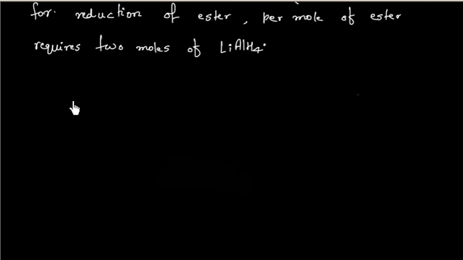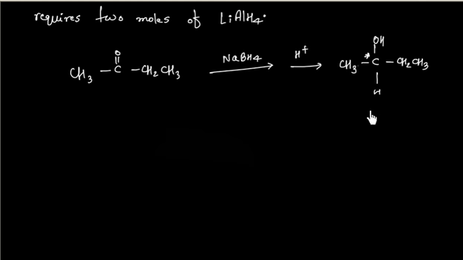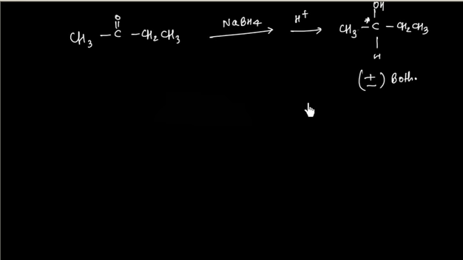Sometimes if I have a ketone, let us say if I use NaBH4, it can generate a chiral carbon. So after protonation, I will have a chiral carbon with OH, CH2CH3 and hydrogen. So this carbon is chiral. So in this case, we will get both products R as well as S, that is plus and minus both. So finally we will get a racemic mixture.